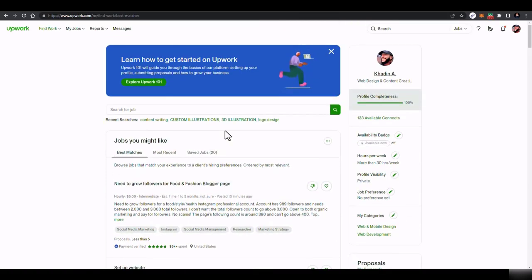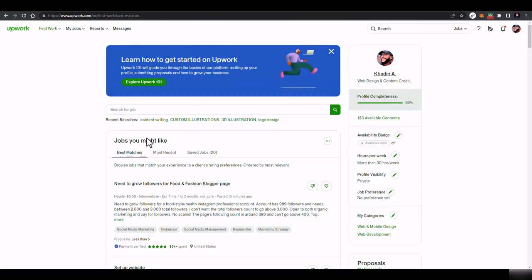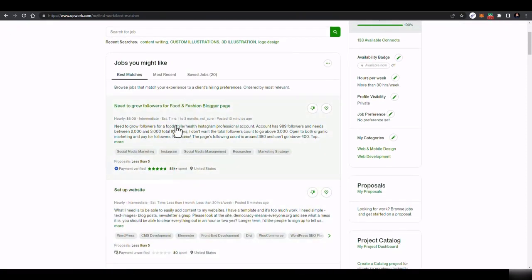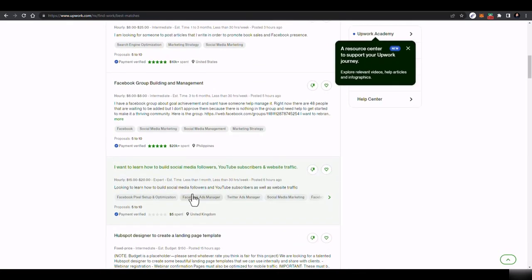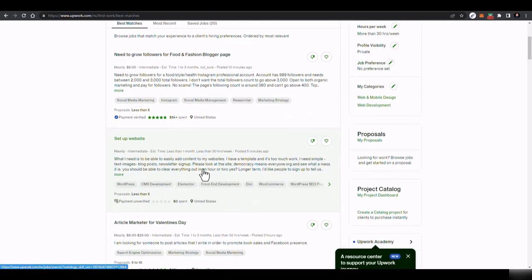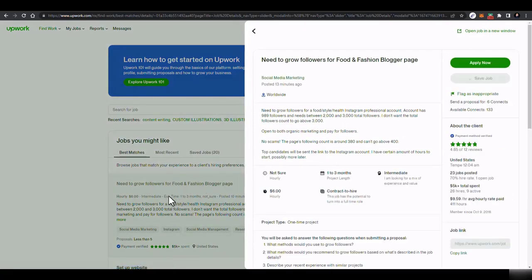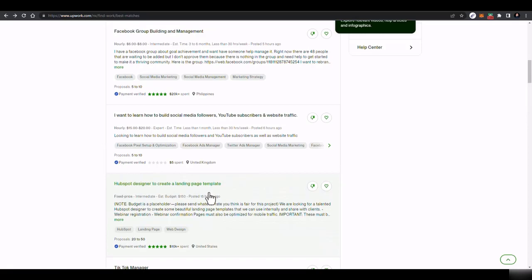On Upwork, it's a lot harder to get approved, but after you are approved, you will have all the content writing and all kinds of jobs. All the jobs will be listed here, and these are basically high-ticket jobs. People will post jobs, and you just have to send them proposals that you can write content for them, write video scripts for them, and you can get a long-term client from here.